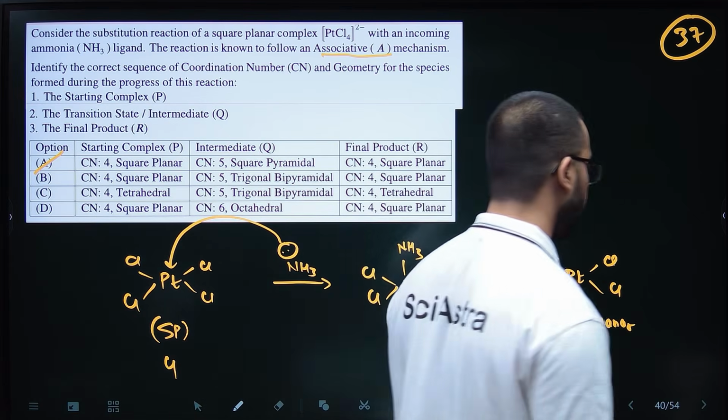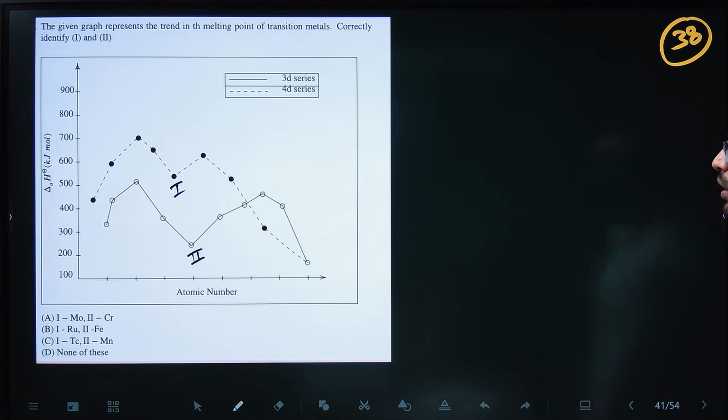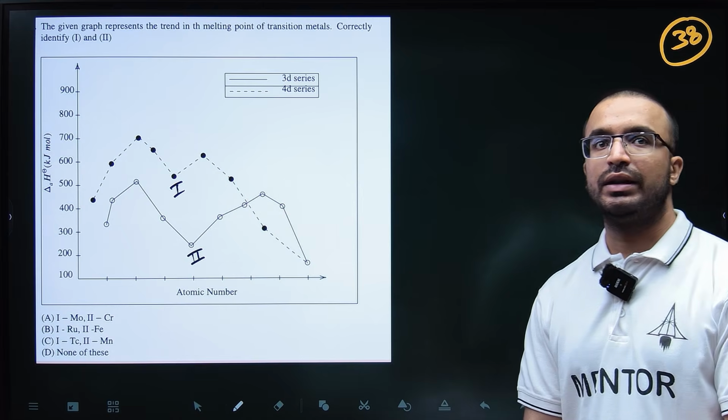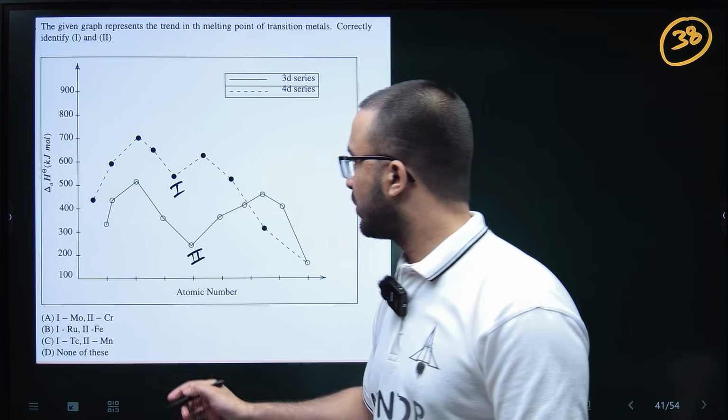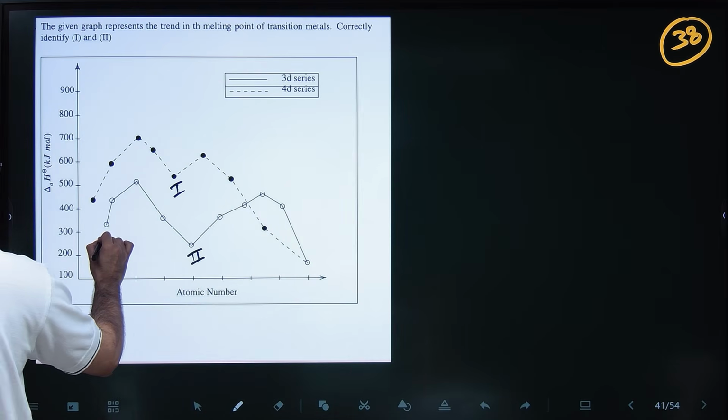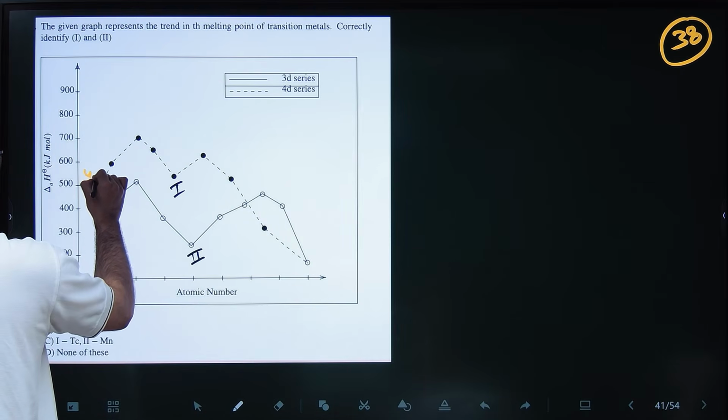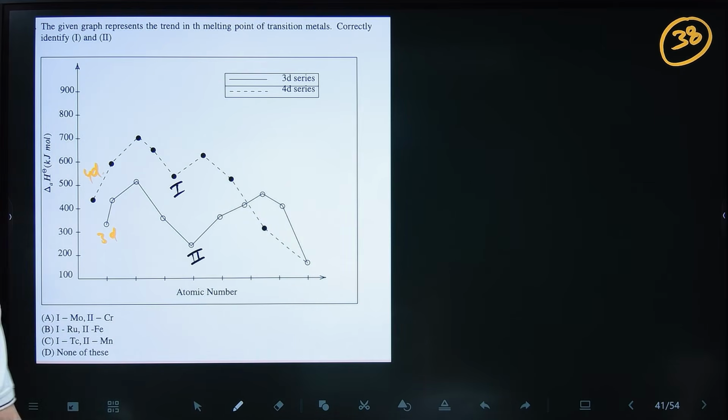The final product is R. Okay, so in this question we have to find the correct melting point trend in the 3d series and the 4d series.